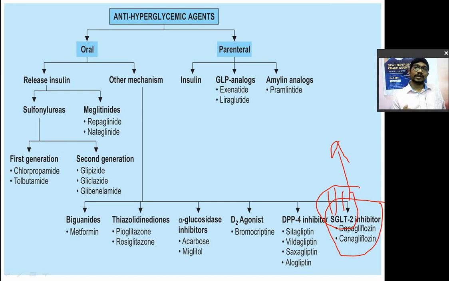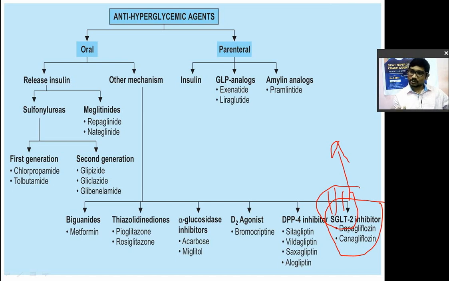But 90% of them are reabsorbed into the blood circulation because the body needs them, right? So glucose is also excreted in the kidney, but 90% of it will be reabsorbed. For the body's need, that reabsorption is an active process, and that is due to SGLT2. Sodium glucose co-transporter 2 will cause reabsorption of glucose after the glomerular filtration. So this is the transporter involved in the reabsorption of glucose in the kidney.